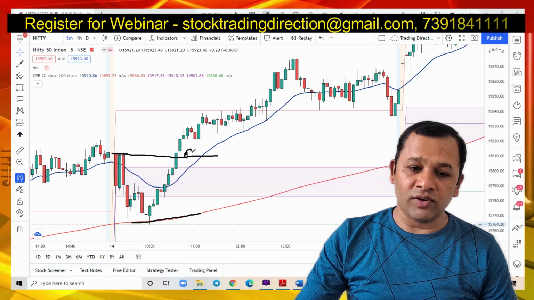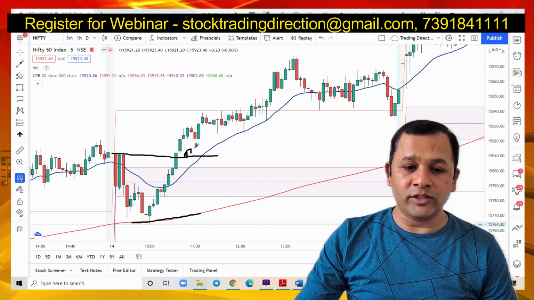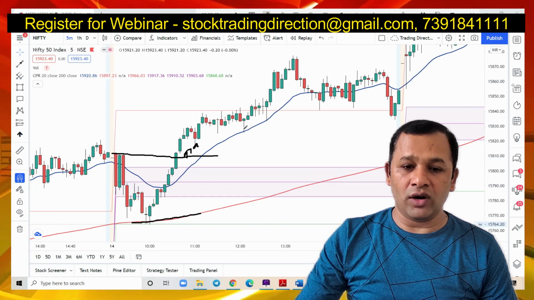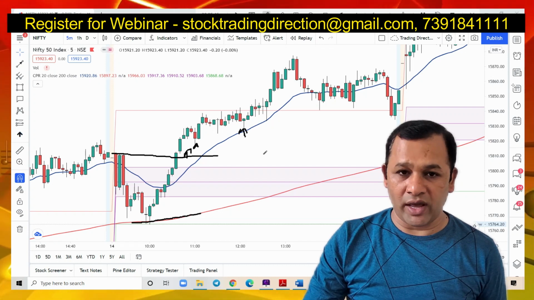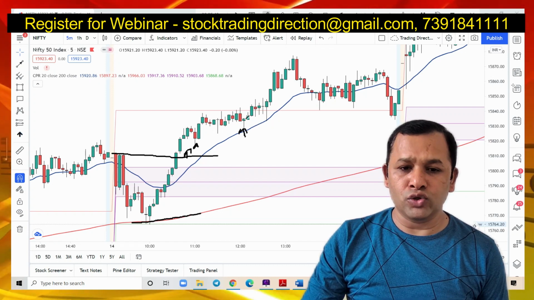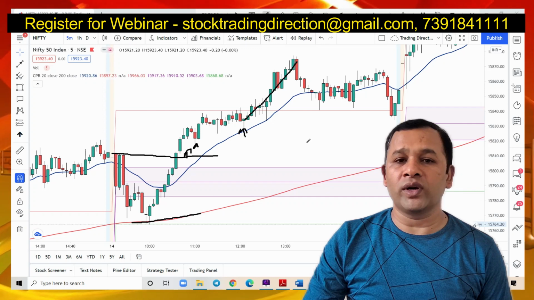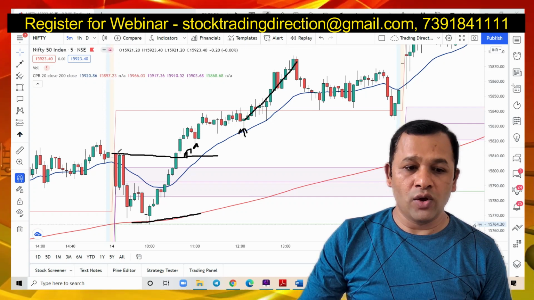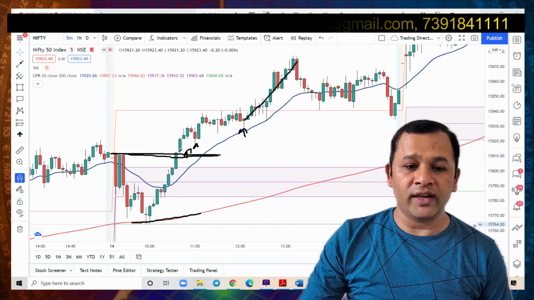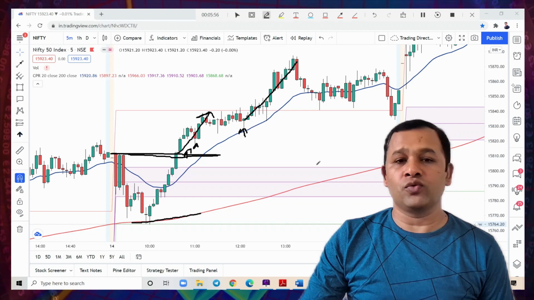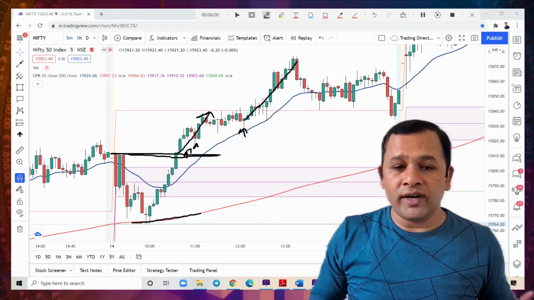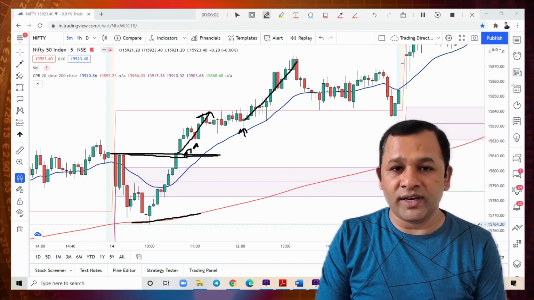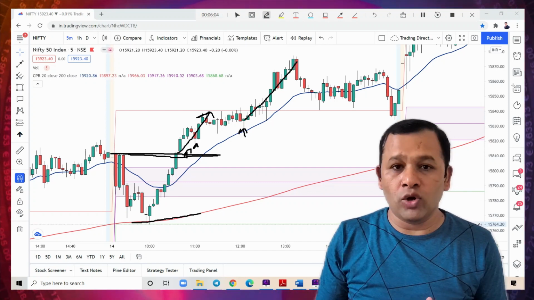Here you can confirm, you can wait for a retracement tail bar, or you can enter near the 20 moving average. Surely you will get a 2 to 1 risk reward ratio. Here also, once it breaks, if you enter, surely you will get 2 to 1. This way, on a double distribution trend day, you can play some more lots.